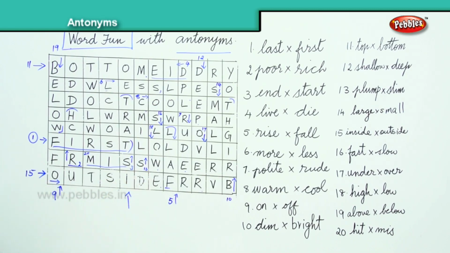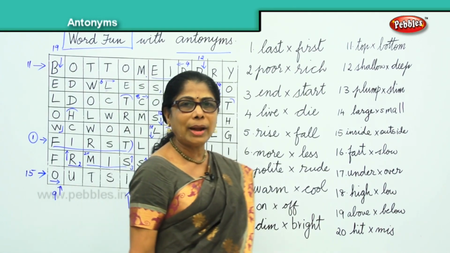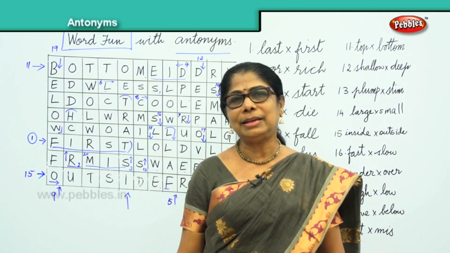So we found all this in this grid. Isn't it nice? You learn to make your own grid with your own antonyms. It's very interesting to do it.